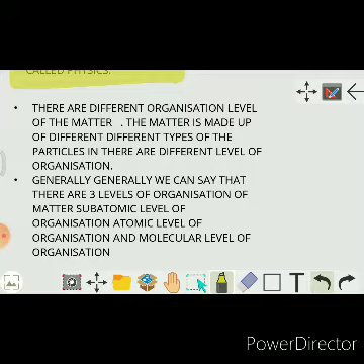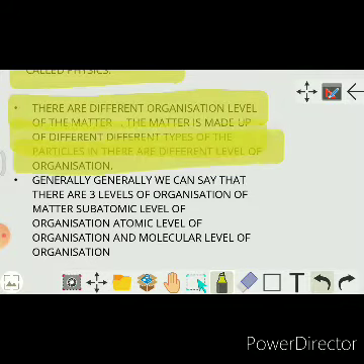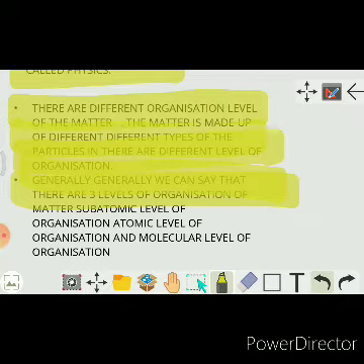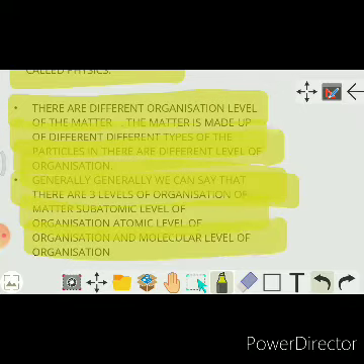Now, the matter which is found in this universe has different types of organization levels. It means finer, finest, normal, right? As we think about our body, our body is made up of cells, and many cells form tissues, and tissues form organs, and organs form organ systems, and organ systems form the body.